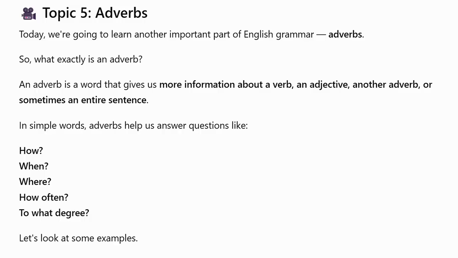So, what exactly is an adverb? An adverb is a word that gives us more information about a verb, an adjective, another adverb, or sometimes an entire sentence. In simple words, adverbs help us answer questions like how, when, where, how often, to what degree.